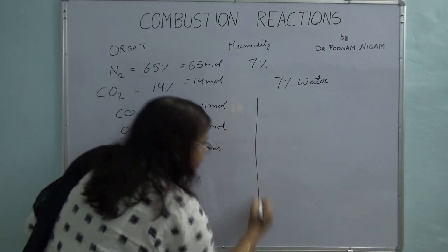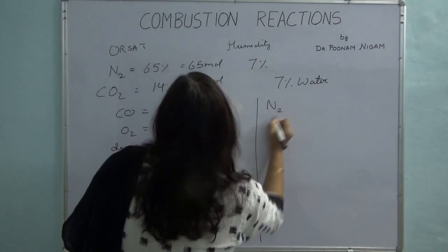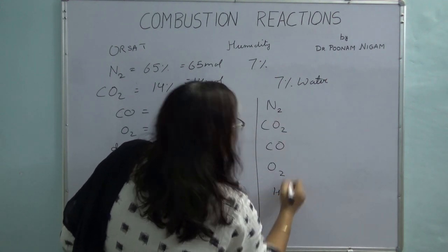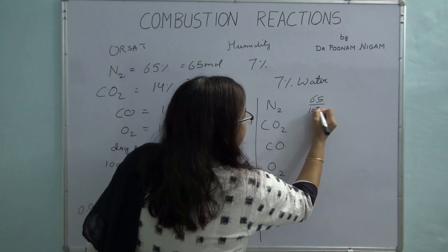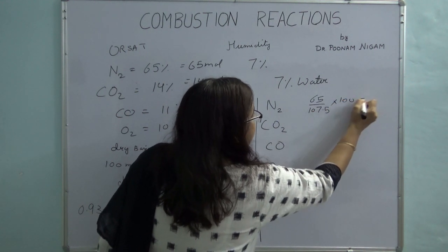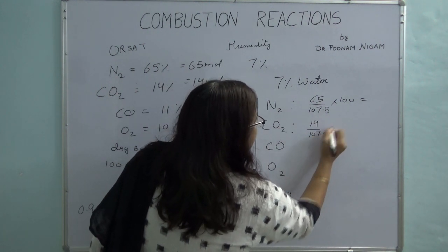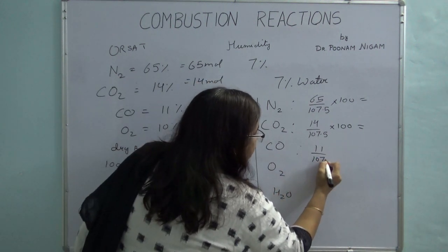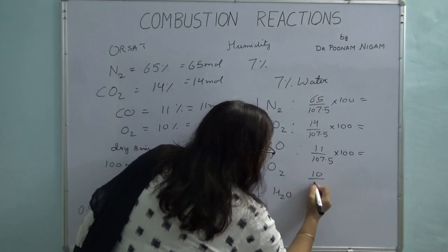Now, if I want to calculate my mole percentage on wet basis, what will I do? I will write down all the components and you will see it's very easy. How many moles of nitrogen do I have? 65. So 65 divided by 107.5 into 100 will give me the mole percent. CO2 is 14, CO is 11. So I'm just dividing by the total number of moles and multiplying by 100, and that will give me my mole percent.